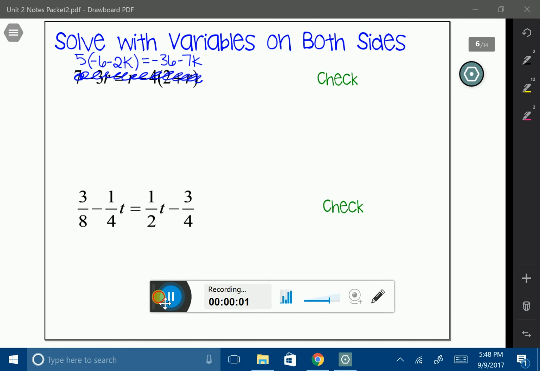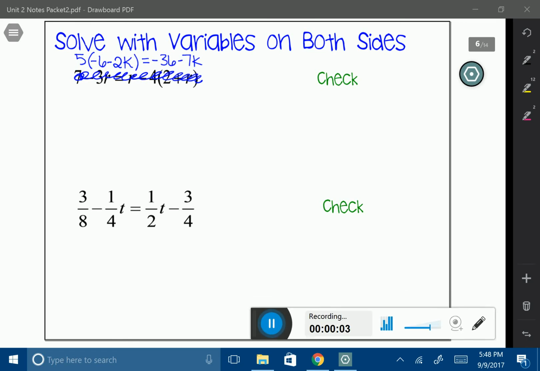In this lesson, we're going to expand on our understanding of multi-step equations, and we're going to be working with equations where the variable is now on the left and the right. Previously, we were working on problems where the variable was only on one side. So let's take a look at this first problem we have above.